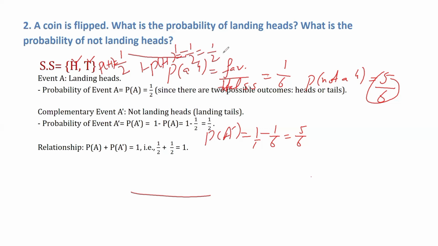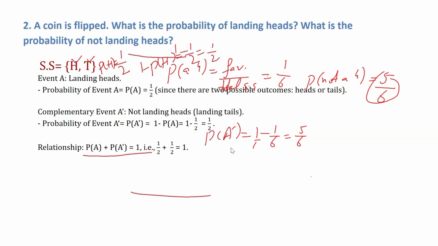Now, we can also verify these results by adding these two values, and this will equal 1. This clarifies that our probability answer and its complementary answer are correct.